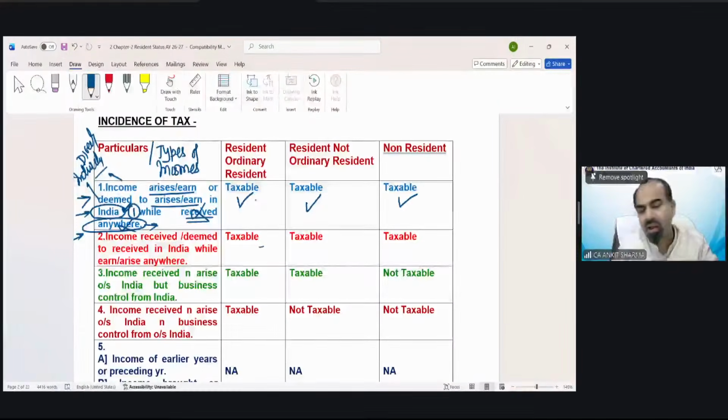Everyone needs to pay tax on that income which has arisen or is deemed to arise in India. Received in India, not received in India, received outside India, does not matter. You have to pay tax on that income. Let me give you an example, very simple.